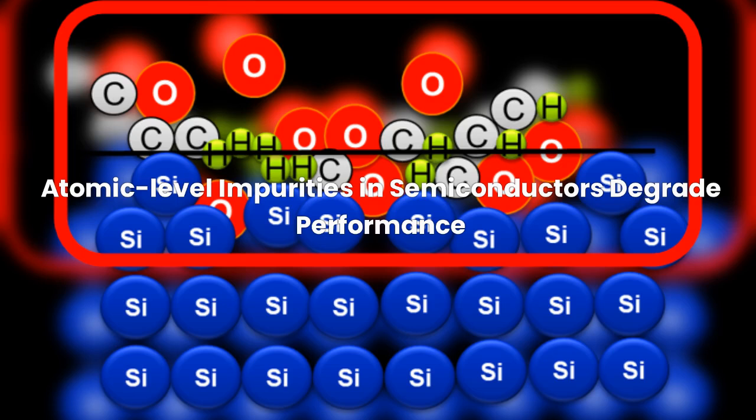Atomic-level impurities in semiconductors degrade performance. Atomic-level impurities in semiconductors can drastically degrade performance by introducing defects that disrupt the orderly structure of the material.